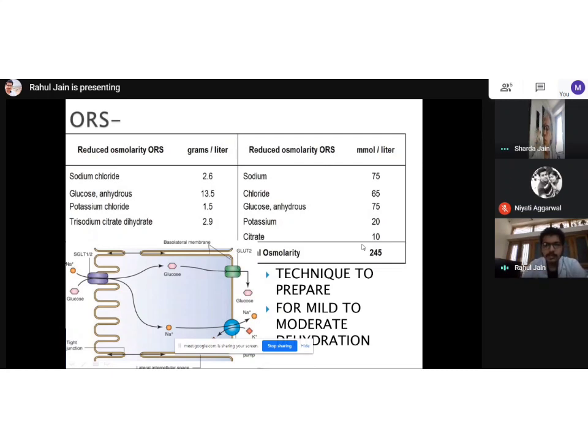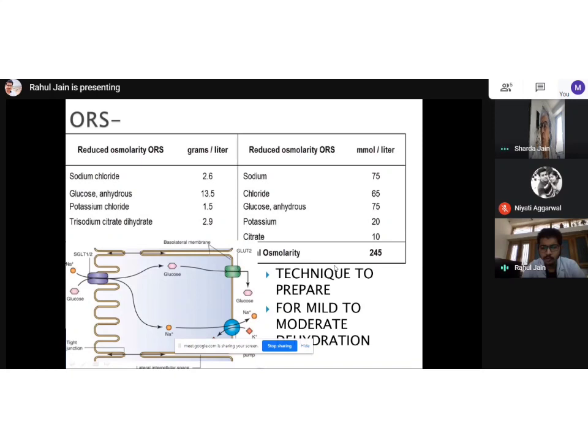So the reason it was made reduced osmolarity ORS, if you think logically, a normal plasma osmolarity is 280 to 300 milliosmoles per liter. So whenever we take a high concentration fluid, normally in our plasma the normal level is 300 milliosmoles per liter.